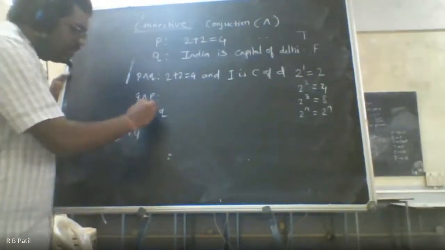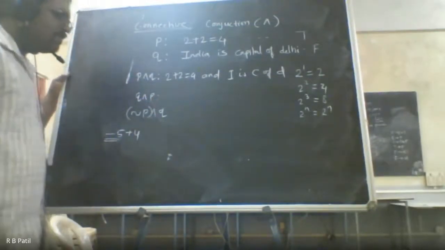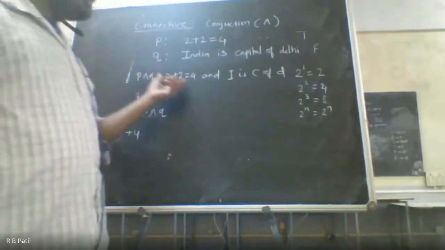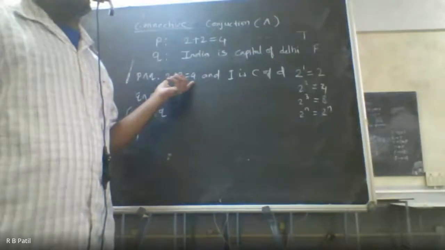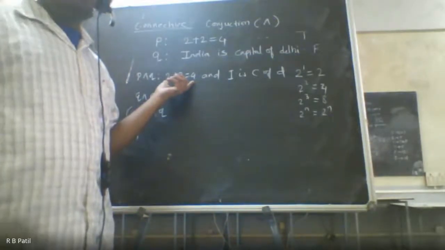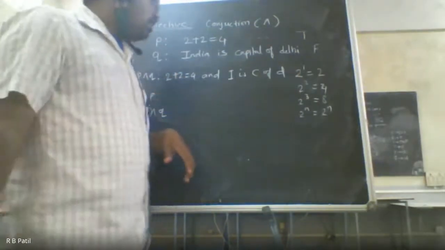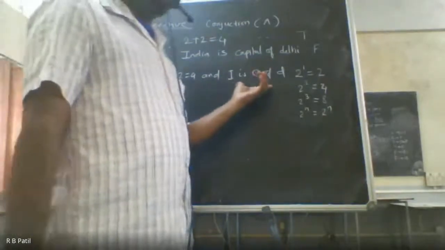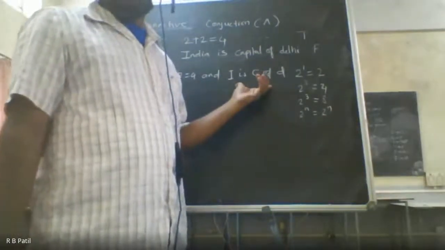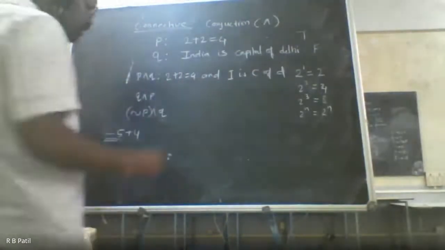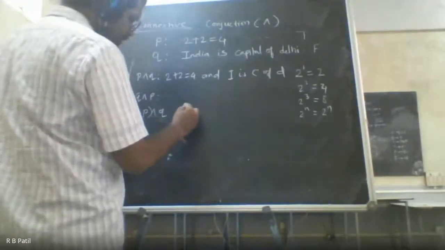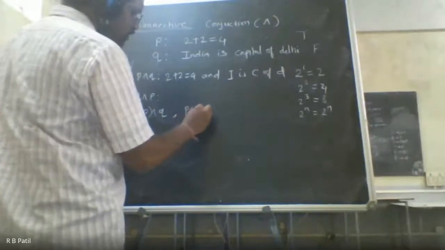So it is evaluated something like this, not P. So 2 plus 2 is not equal to 4. Now here you cannot change it. 2 plus 2 is equal to 5. So it is 2 plus 2 is not equal to 4 and India is a capital of Delhi, something like this. Okay. So similarly, you now have to find out this one, P and not Q.